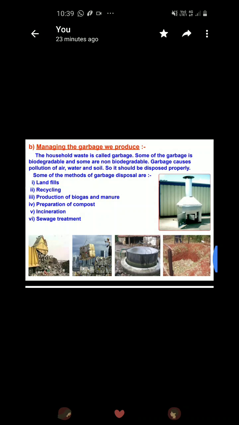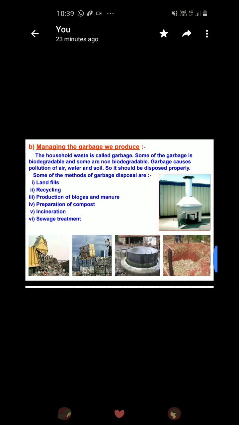Now, we have studied about garbage, and there is a major problem of how to manage the garbage. You can see the garbage collectors that come with the song in the surroundings, in the colonies, for the Swachh Bharat Abhiyan that the government of India has launched also. The major target is that it is very difficult to manage the garbage that we produce.